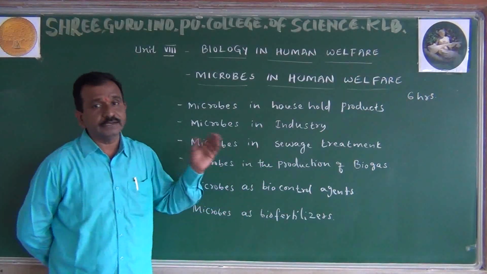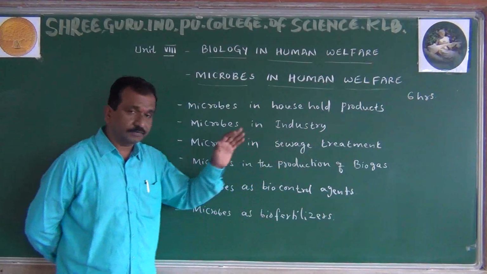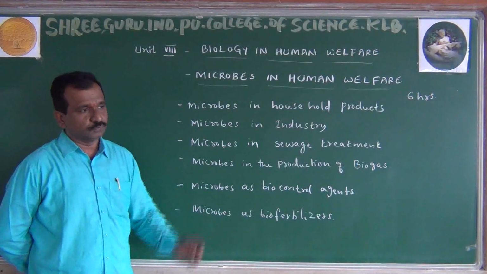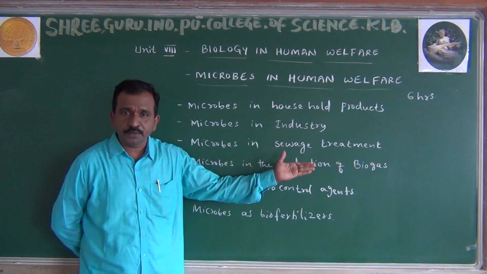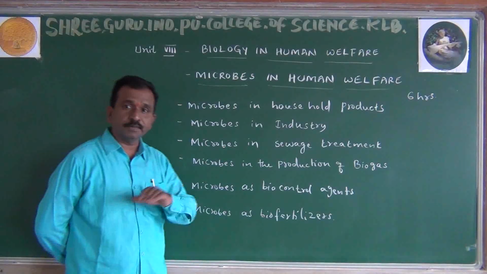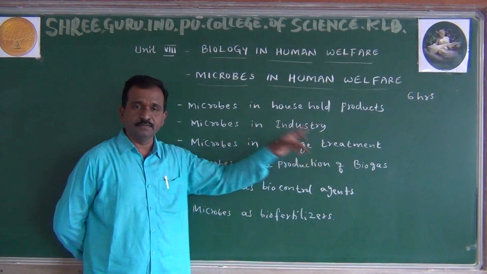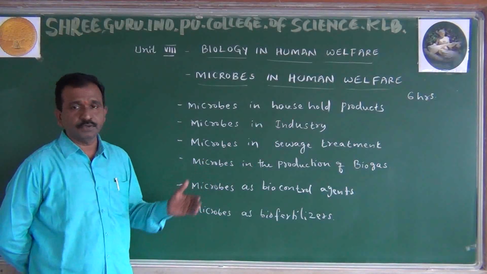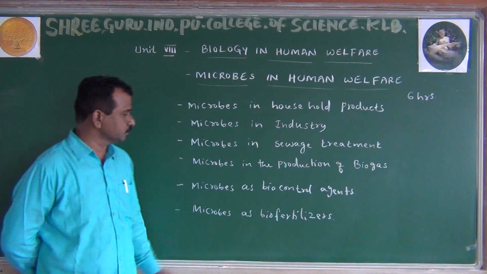This water is getting treated not by means of chemical substances, but by means of microorganisms. ಸೂಕ್ಷ್ಮಾಣು ಜೀವಿಗಳಿಂದ ನಾವು ಸೀವೇಜ್ ವಾಟರ್ ಅನ್ನು ಕೂಡ ಅಥವಾ ವೇಸ್ಟ್ ವಾಟರ್ ಅನ್ನು ಕೂಡ ಟ್ರೀಟ್ ಮಾಡಬಹುದು ಅಂತ, ಅಂದ್ರೆ ಕ್ಲೀನ್ ಮಾಡಬಹುದು. ಕ್ಲೀನ್ ಮಾಡಿ ಮತ್ತೆ ನಾವು ಯೂಸ್ ಮಾಡಬಹುದು. That is what we are observing here, microbes in sewage treatment. How we are going to purify the water by means of the microorganisms.